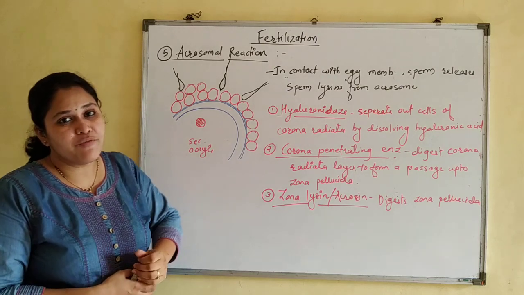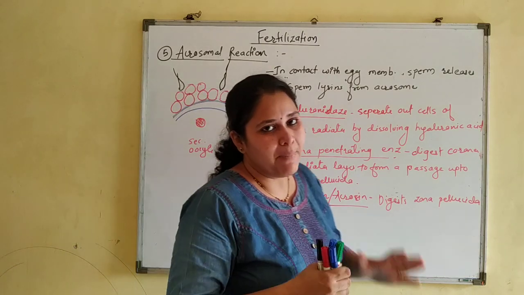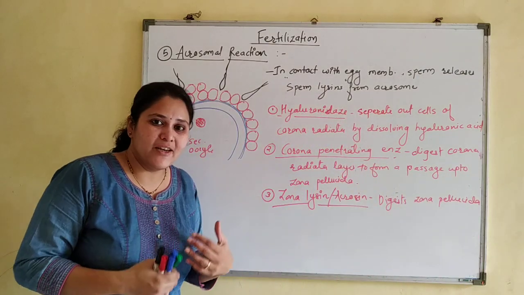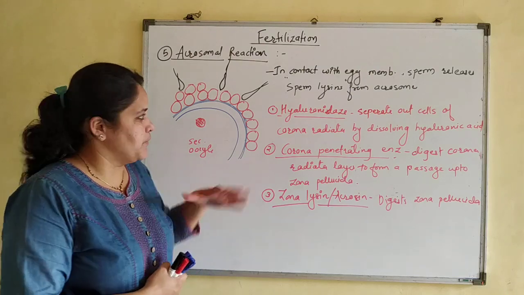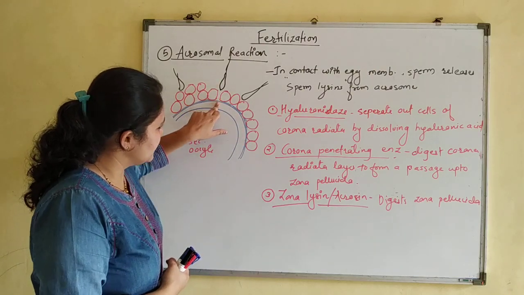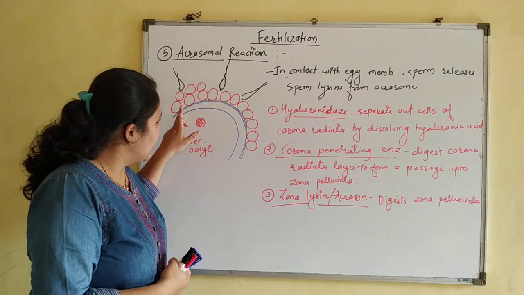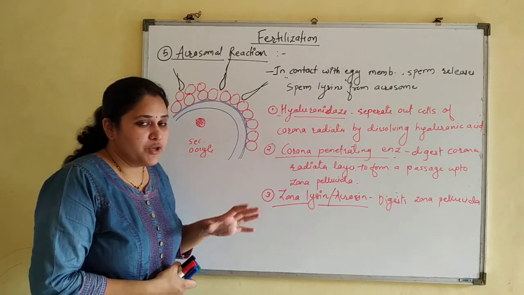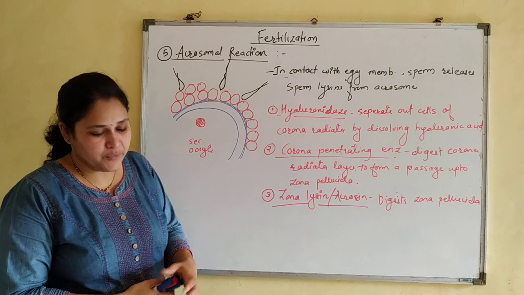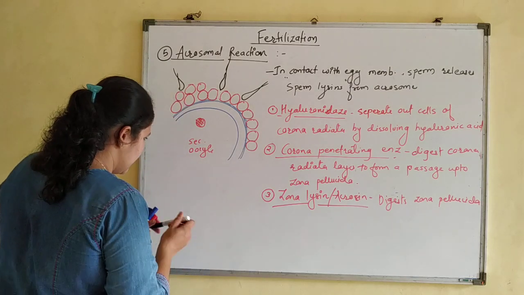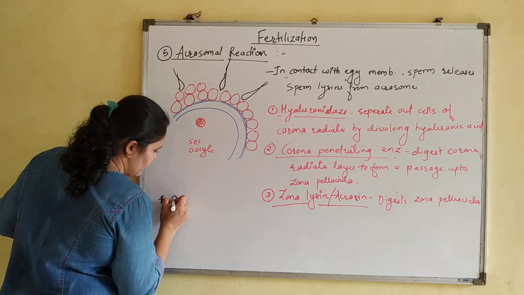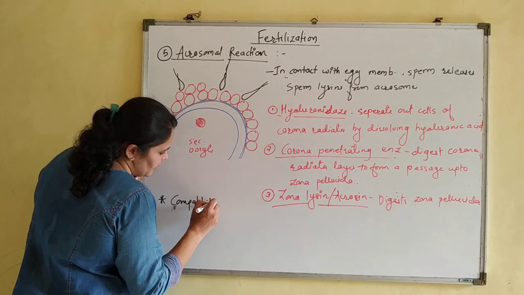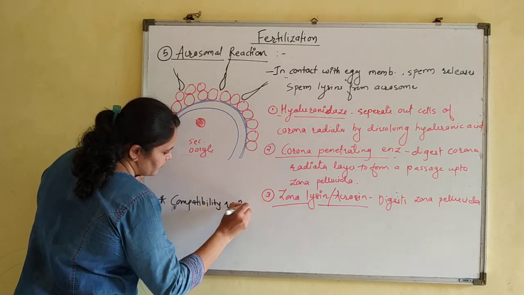In case of plants also we have seen at the time of fertilization, compatibility reaction takes place. Okay. If it matches, then only that male gamete is accepted. In the same way, when sperm is in contact with the zona pellucida, there are some protein molecules which are attached to the zona pellucida. Okay, these proteins help in the recognition reaction. Now here what happened? There is a step that is known as recognition or compatibility reaction.